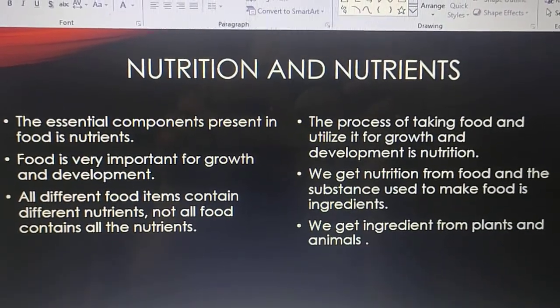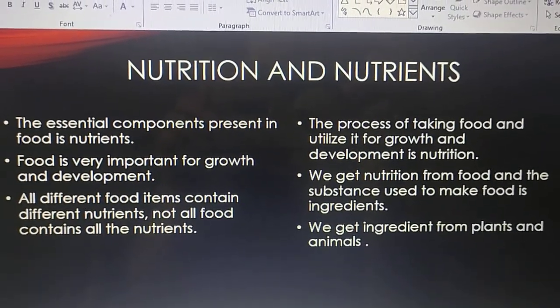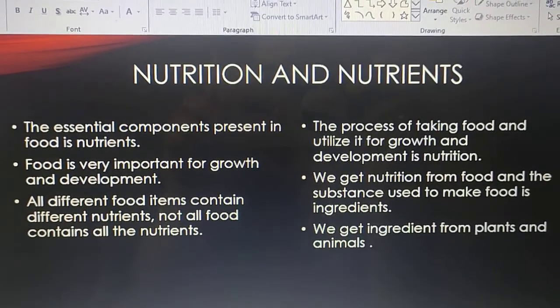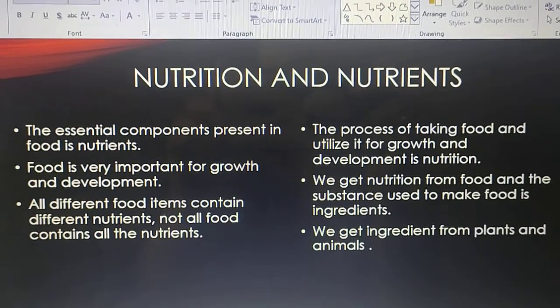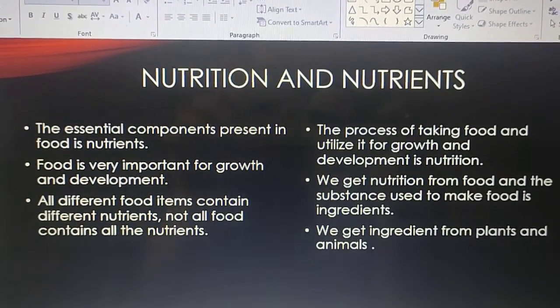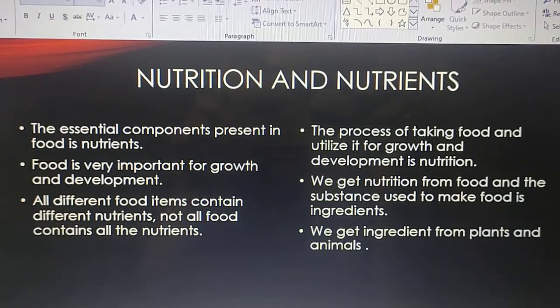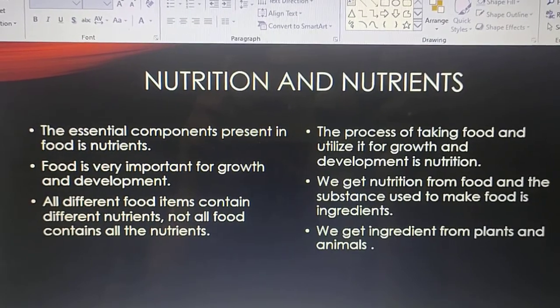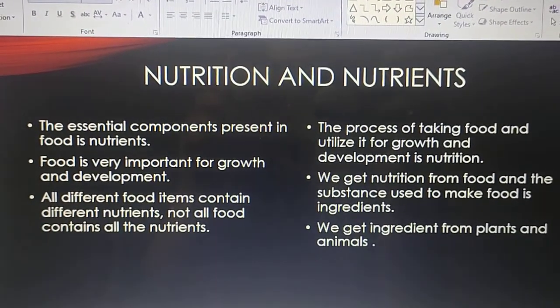And what is nutrition? Nutrition means the process of taking food and utilizing it for growth and development. So nutrients are the components which are present in food, and nutrition is a process which we are using for growth, that food which we are using for growth.